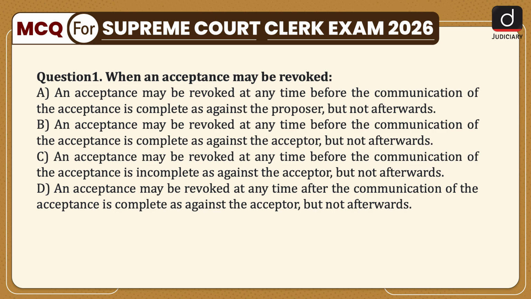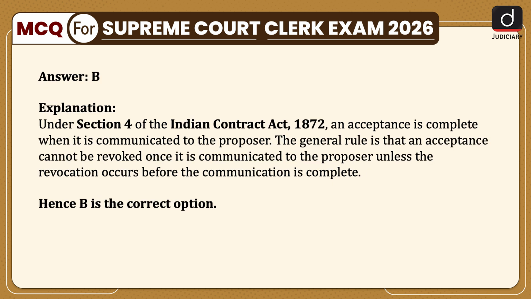Let's start today's session. The first question is, when an acceptance may be revoked? A. An acceptance may be revoked at any time before the communication of the acceptance is complete as against the proposer but not afterwards. B. An acceptance may be revoked at any time before the communication of the acceptance is complete as against the acceptor but not afterwards. C. An acceptance may be revoked at any time before the communication of the acceptance is incomplete as against the acceptor but not afterwards. D. An acceptance may be revoked at any time after the communication of the acceptance is complete as against the acceptor but not afterwards. The correct answer is option B.